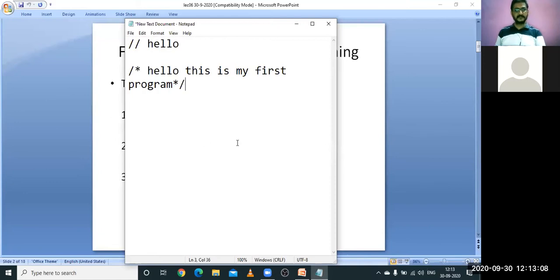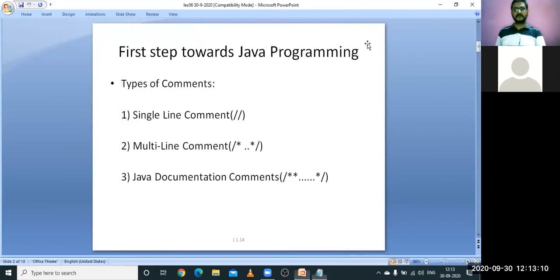Now the third one, the Java documentation comment, is a special purpose comment designed from the user perspective. Who are the users? If you are a programmer writing a program, describing the program should be part of the documented form.